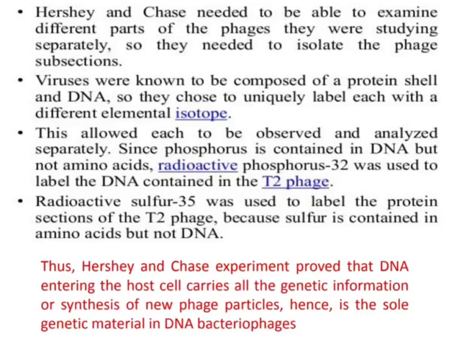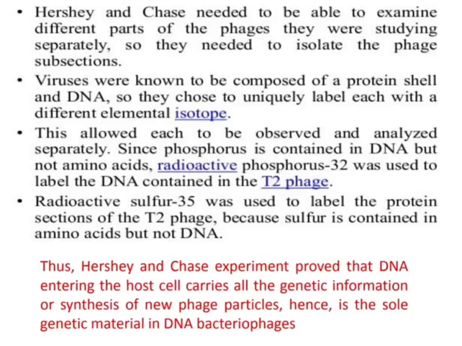The bacteria infected with virus having radioactive phosphorus contained radioactive DNA. This indicates the DNA was passed to the bacteria from that virus. Bacteria infected with virus having radioactive sulfur contained normal sulfur. This indicates that the protein was not passed from virus to bacteria. From this experiment, we concluded that DNA is the genetic material that was passed from virus to bacteria.